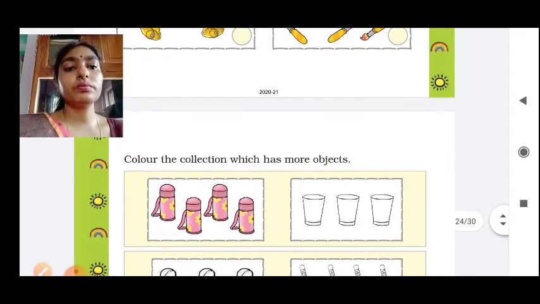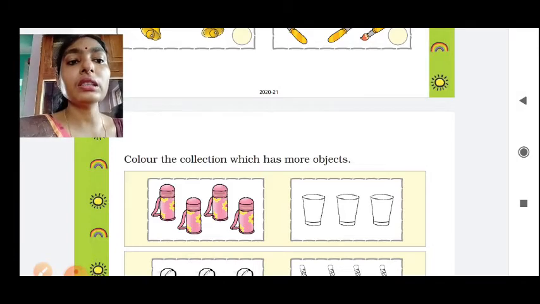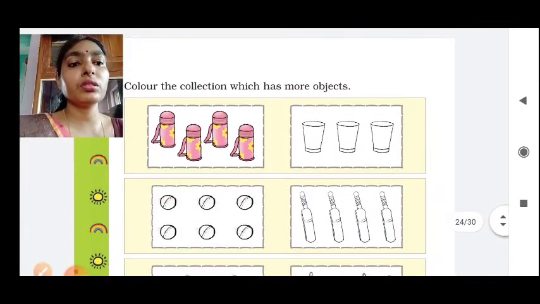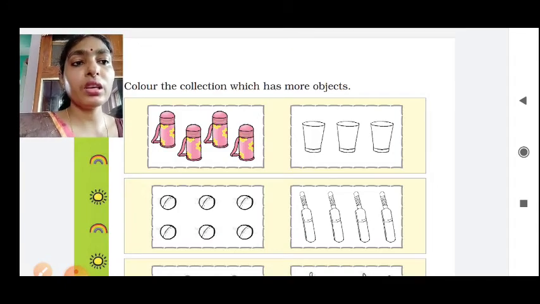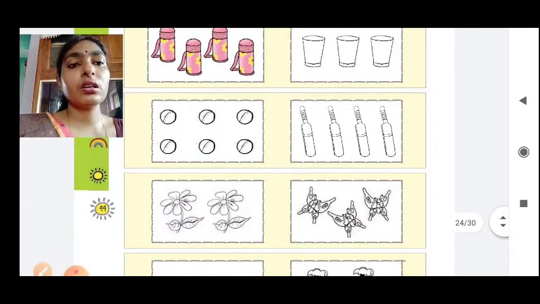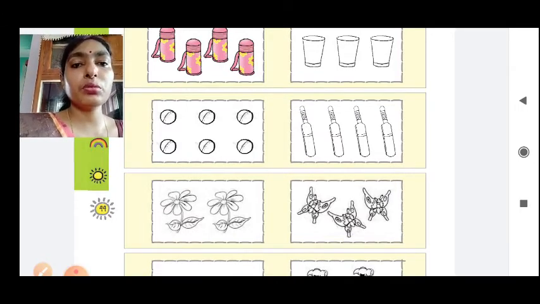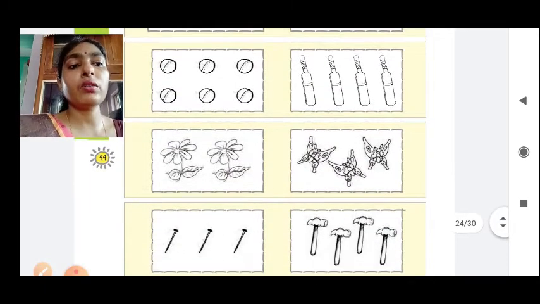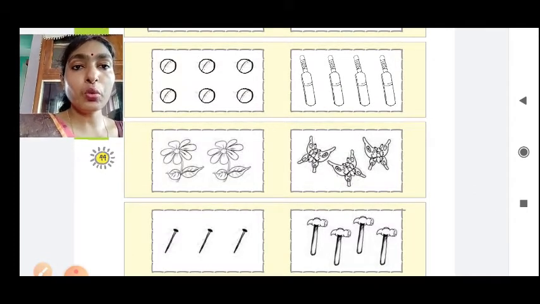Okay. Now what you have to do? You have to color the one which has more. That means you have to compare these two. See here, how many water bottles? It has 4. Here how many glasses? 3. So 4 is more. So you have to color it. Now next, 1, 2, 3, 4, 5, 6. 6 balls are there and 4 bats. So which one will you color? Yes, you will color balls. Here 2 flowers, 3 butterflies. So 3 is more than 2. So you will color the 3 butterflies.